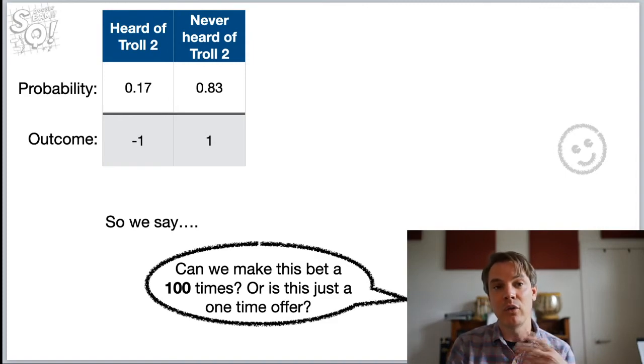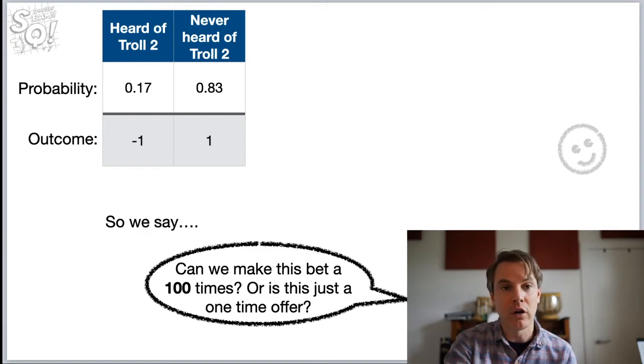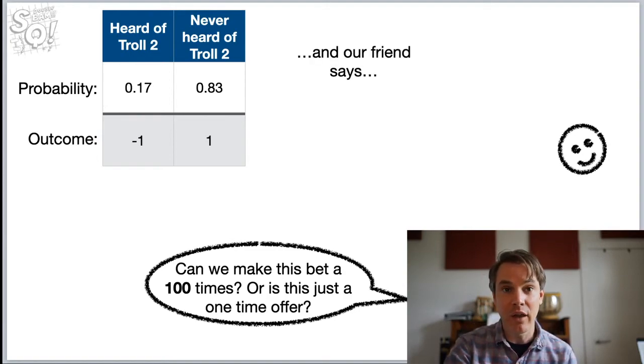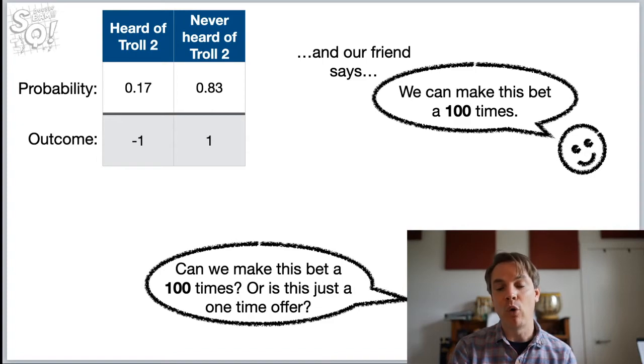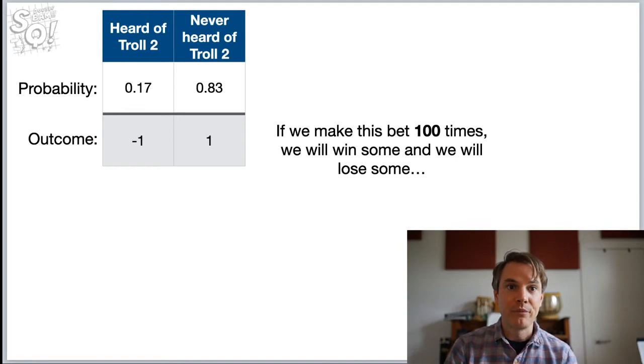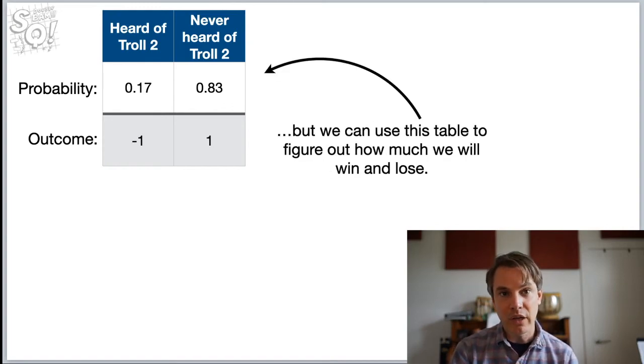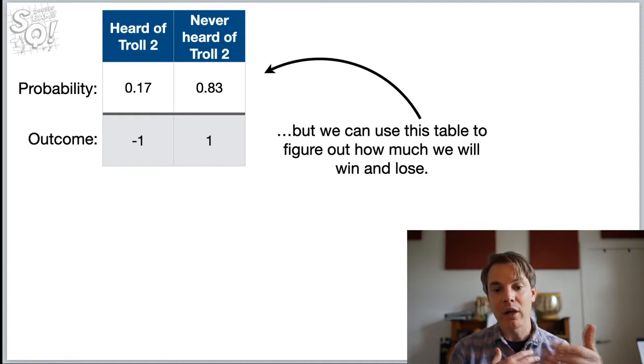And so what I'd like to know is what we're going to do on average over 100 bets. And our friend says we can make this bet 100 times. So this is great. We're going to make this bet 100 times. We're going to ask 100 people. And if we make this bet 100 times, we will win some and we will lose some. But we can use this table to figure out how much we will win and lose. And that'll give us a sense of what will happen in the long term. How safe is this bet?